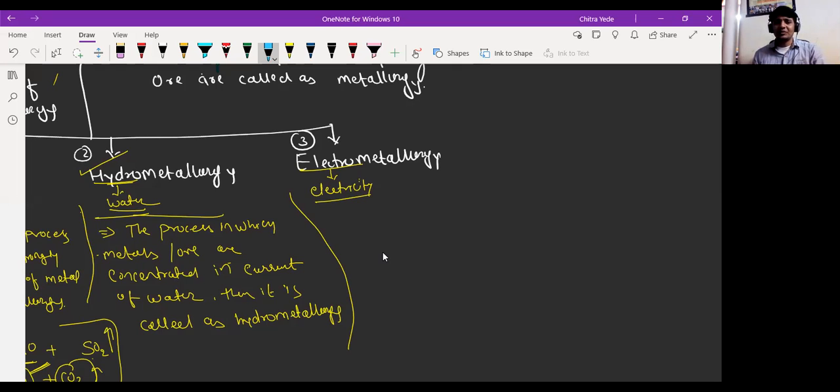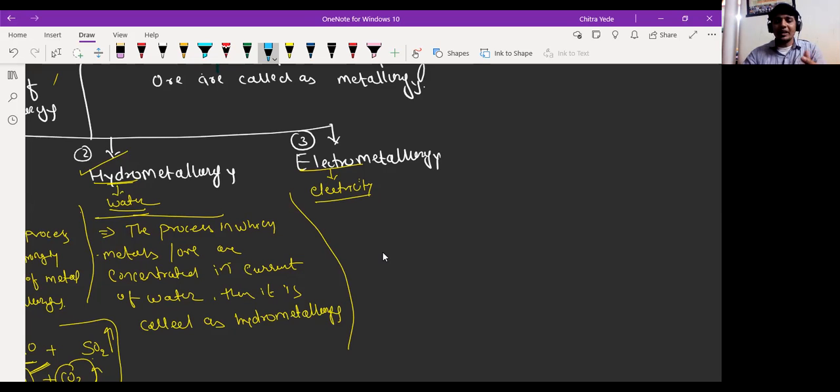Metallurgical processes, we have mentioned only 3 here. Only 3, sir? No. We also have the magnetic separation method, but it is not in your syllabus. In the magnetic separation method, magnetic impurities are separated from the ore. So we have one principle in order to use the magnetic separation method.